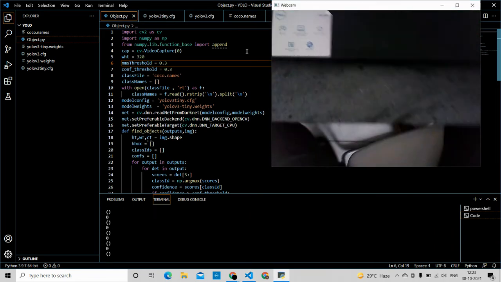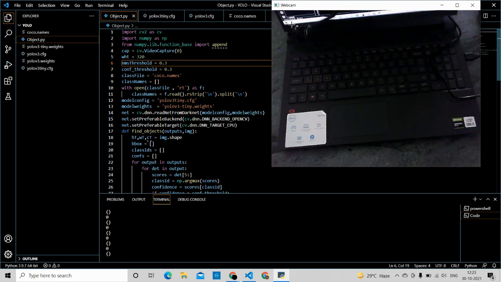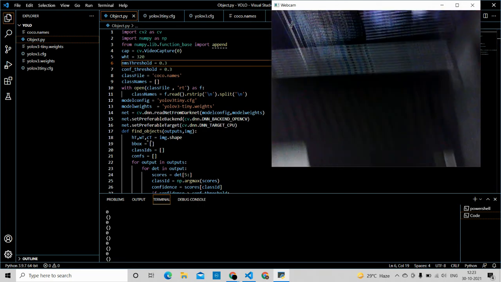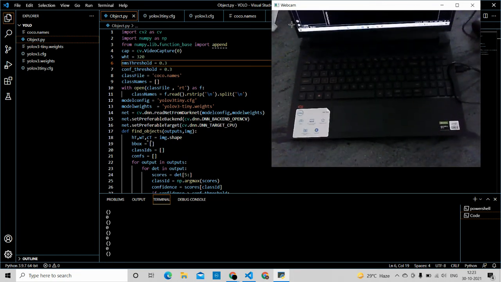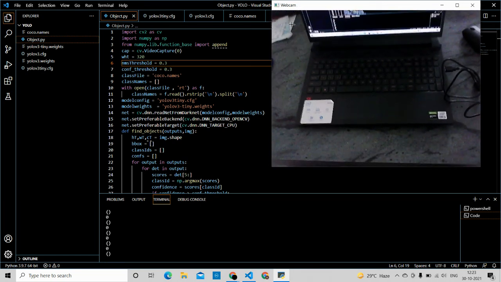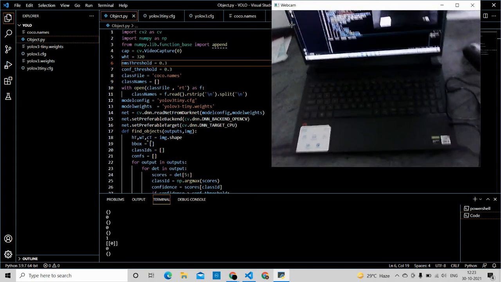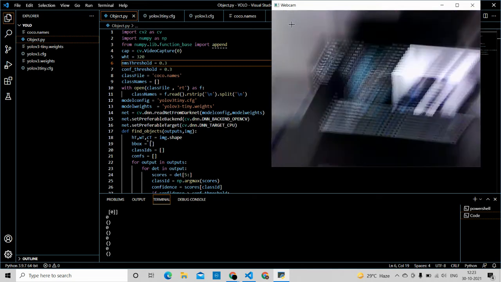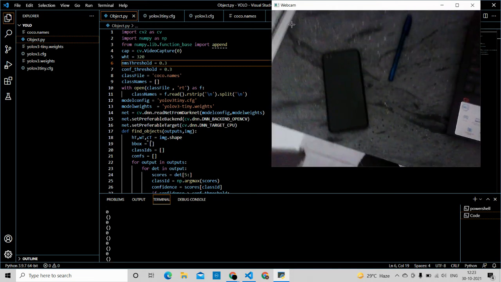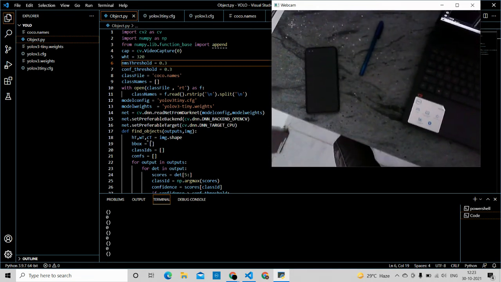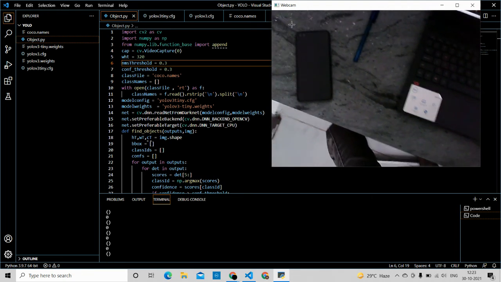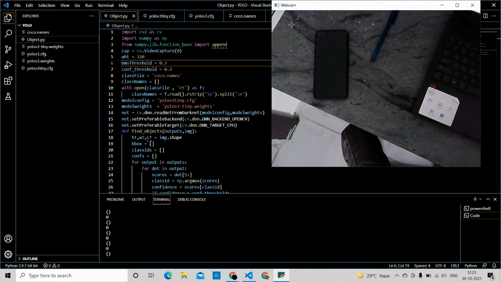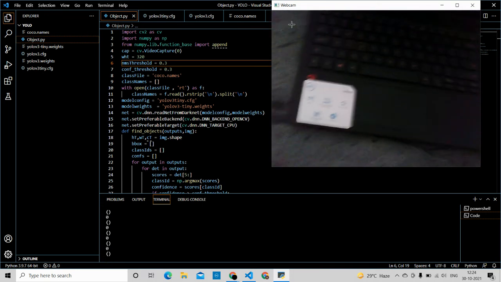So here's my webcam. You can see at the output side that it has started detecting me. It detects me as a person, then laptop, and this is my mobile, so it detects it as cell phone. Cell phone, suitcase. Okay, so again, it depends on the data set.